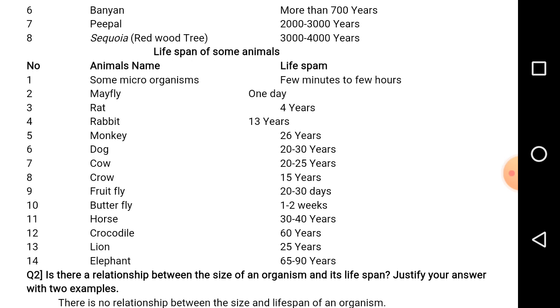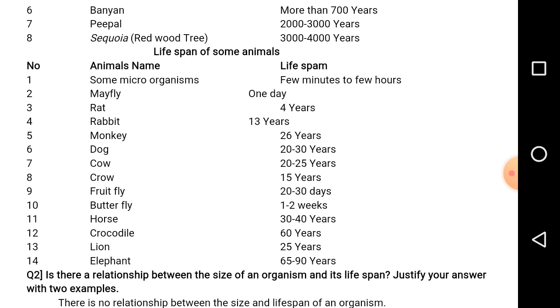Rat, 4 years. Rabbit, 13 years. Monkey, 26 years. Dog, 20 to 30 years. Cow, 20 to 25 years. Crow, 15 years. Fruit fly, 20 to 30 days. The fruit fly lives only for 2 weeks, approximately 14 days, we will tell in the genetics, but here they are given as 20 to 30 days.